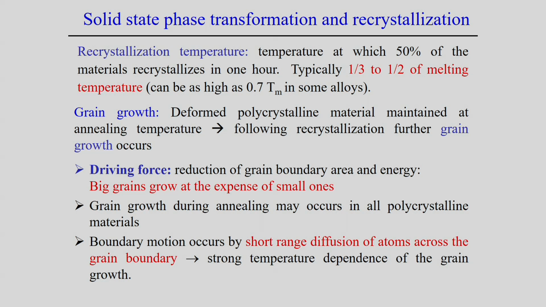When this accumulation exceeds some critical limit, a nucleus forms and then grows. This is the recrystallization mechanism, and it happens at a particular temperature. The recrystallization temperature can be defined as the temperature at which 50% of the metal recrystallizes in 1 hour.